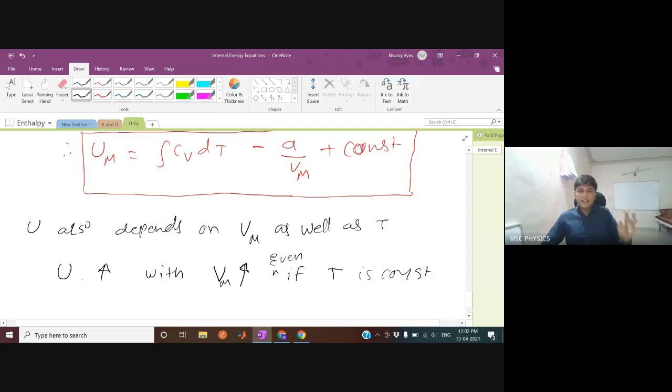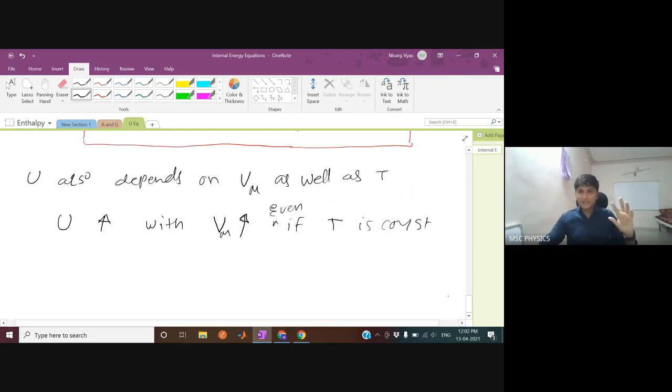So internal energy of the gas can also increase if you just increase the volume of the box that you are using. Just increase the volume of the box, internal energy will increase even if temperature is constant. So this is a wonderful result that even if T is constant, you can increase internal energy, and this is obtained from the first internal energy equation.